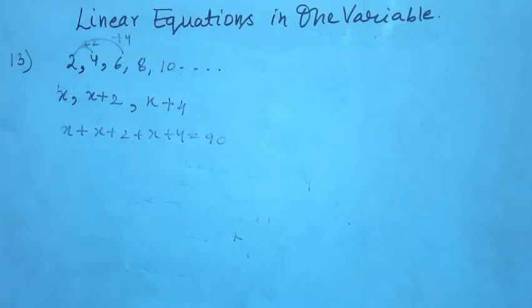Okay students, I hope you must have understood how you have to solve these questions. Now question number 15 is: divide 184 into 2 parts such that 1/3 of one part may exceed 1/7 of the other part by 8. Exceed means you have to subtract, right? Okay students, so a hint is also given in this question, but yes, I will be explaining this question in the next class